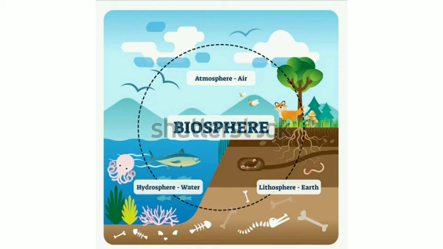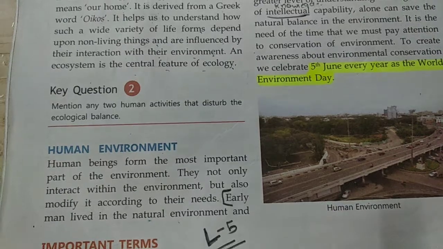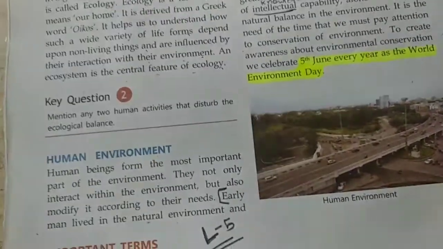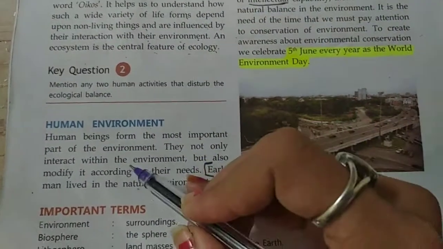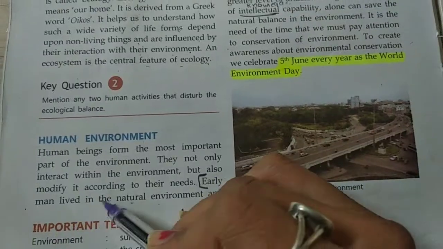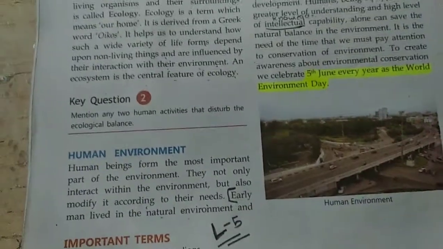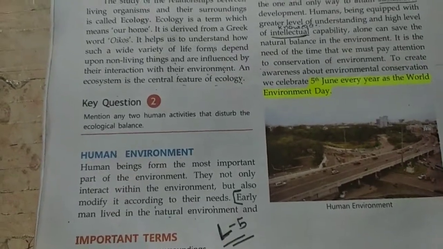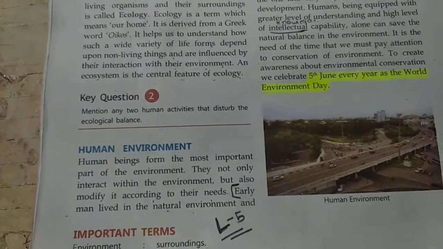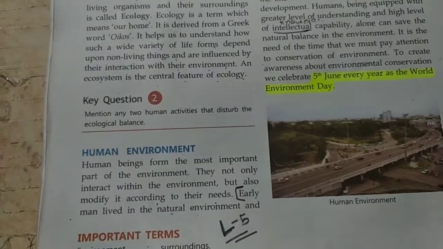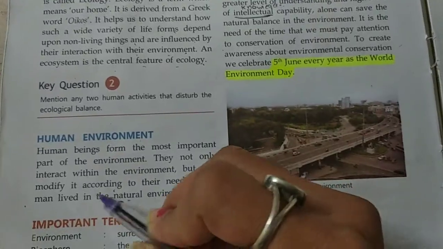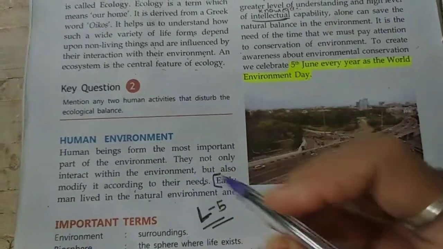Our next topic is human environment. Human beings form the most important part of the environment. They not only interact with the environment but also modify it according to their needs. Means human beings interact with the environment, right? Human beings need air to breathe, right? They need food, they need water to drink, right? So they depend on the environment, but they change their environment according to their need.